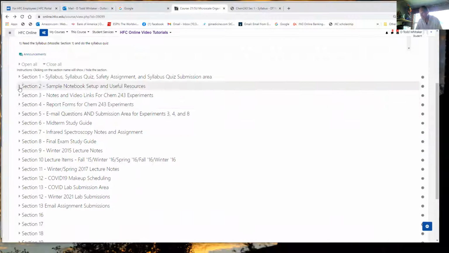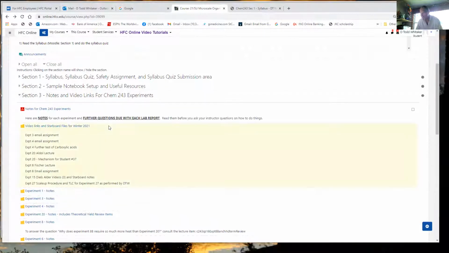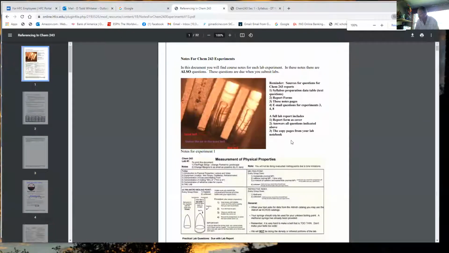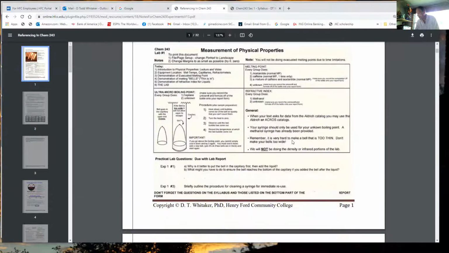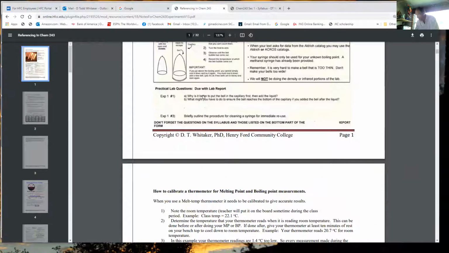Report forms. Notes. The first document has questions for, I think, almost every experiment. Don't skip these. Students have done that, and it can cost you up to a half letter grade. These are useful notes for you to understand the experiments, and they also occasionally have questions.